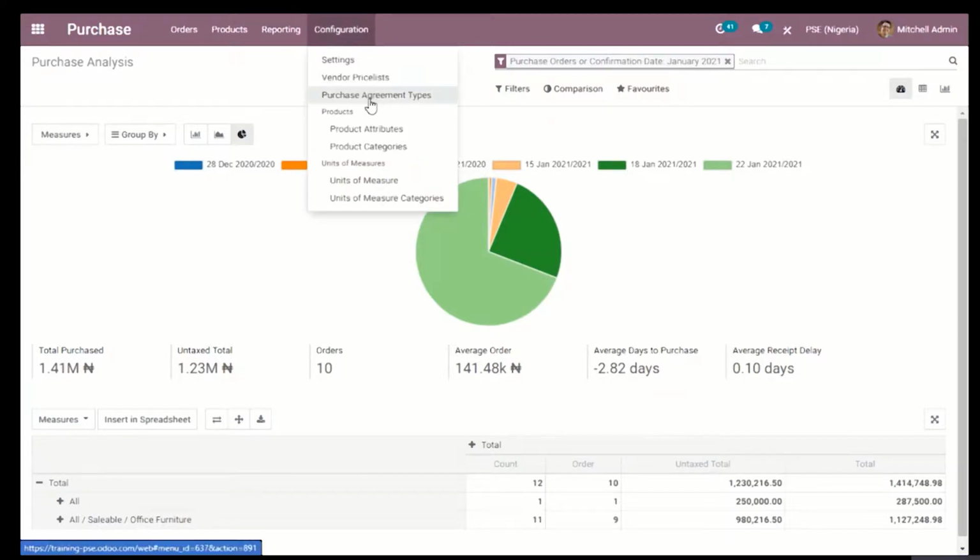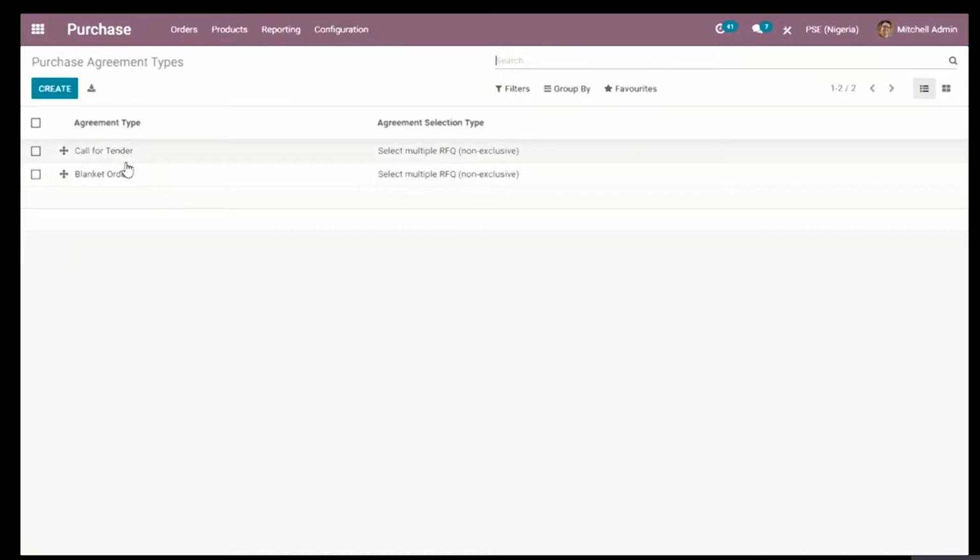Now this is where you can create different kinds of purchase agreements, where you can see the call for tender and blanket order. If there are any other kinds of purchase agreement that you might be using in your company, we might decide to create it.